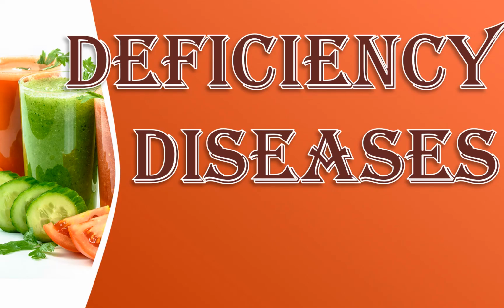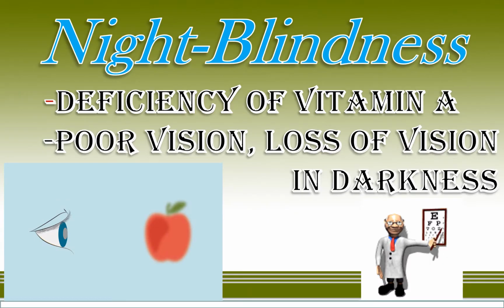Let us look at some deficiency diseases caused by deficiency of vitamins and minerals along with their symptoms. Night blindness. It is caused due to the deficiency of vitamin A. Symptoms of this disease are poor vision, loss of vision in darkness, and sometimes complete loss of vision.